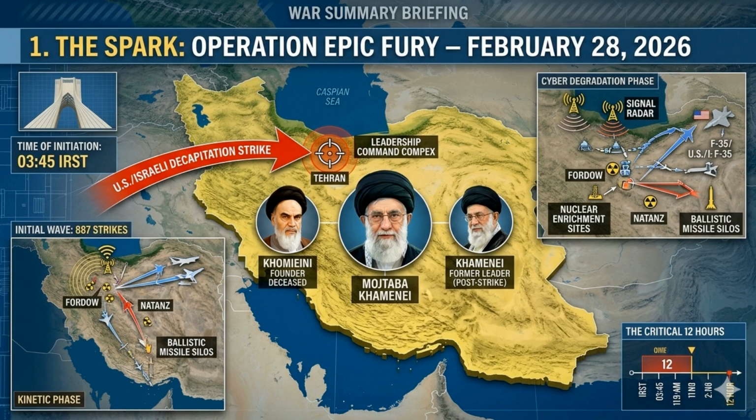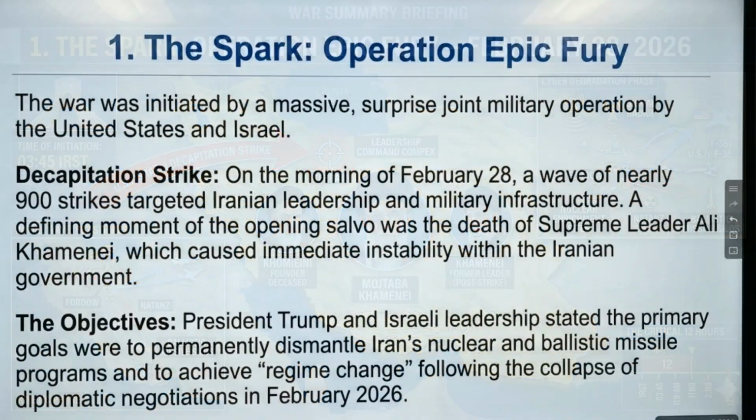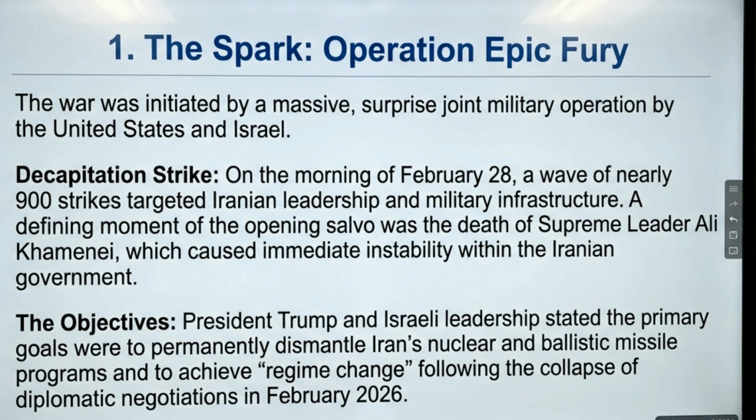Specific objectives. Inset diagrams show technical flight paths of F-35s and drones, with both U.S. and Israeli markings. 1. The spark. Operation Epic Fury. The war was initiated by a massive, surprise joint military operation by the United States and Israel.